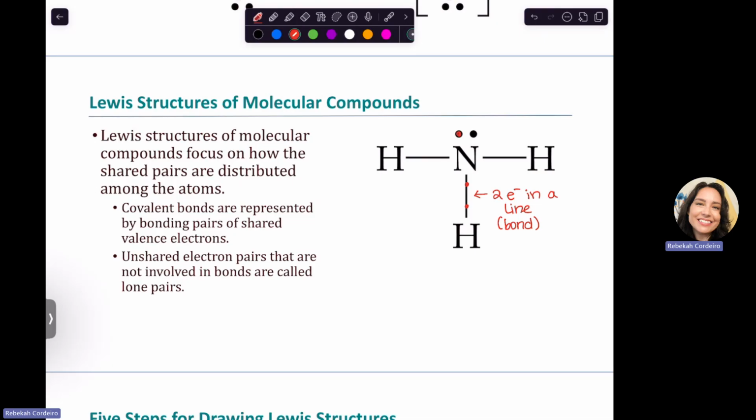Then we have electrons represented as dots by themselves. This would be representing a lone pair of electrons. This is unshared. So nitrogen is not sharing these electrons with hydrogen. The ones in a bond are being shared. So the line is called a bond. And these are shared electrons. So it's shared between the hydrogen and the nitrogen.